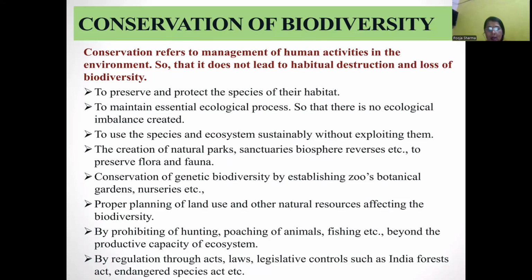There is an urgent need not only to manage and conserve the biotic wealth but also to restore the degraded ecosystem.